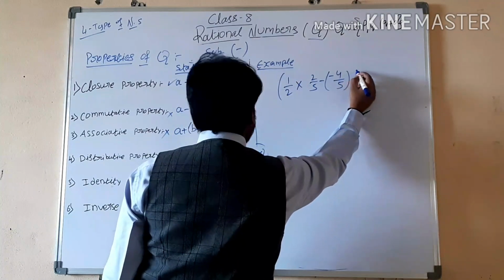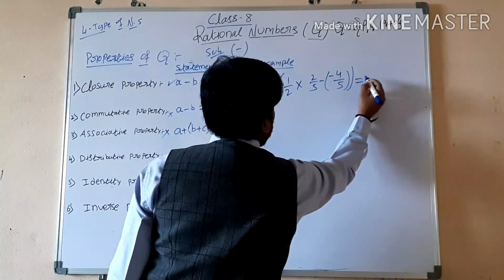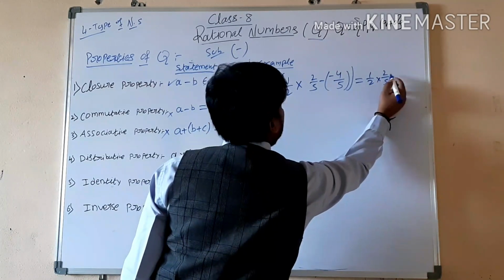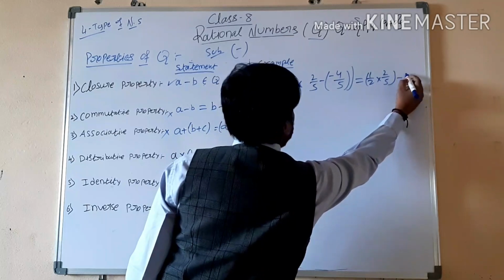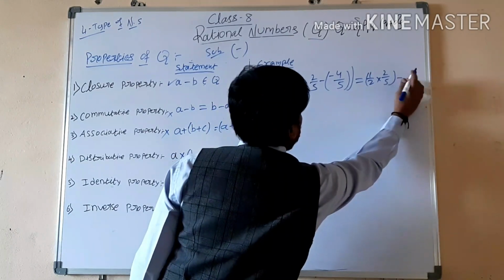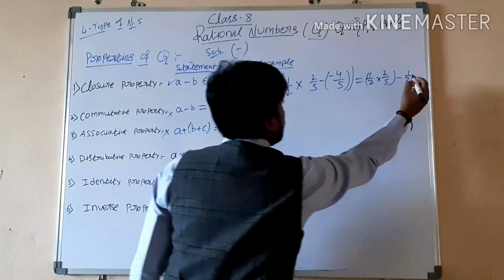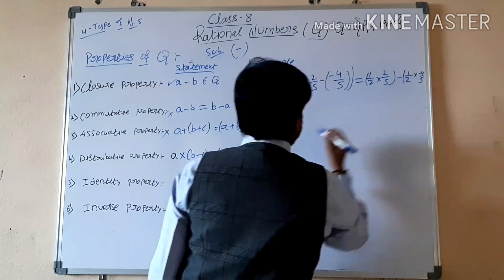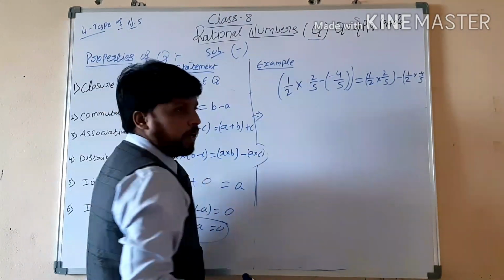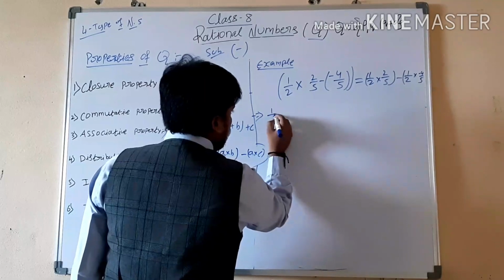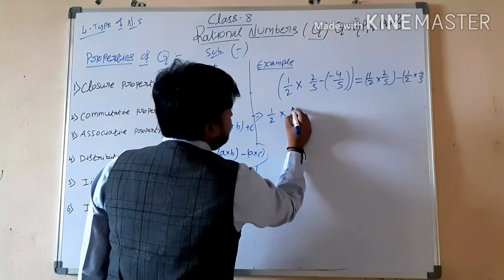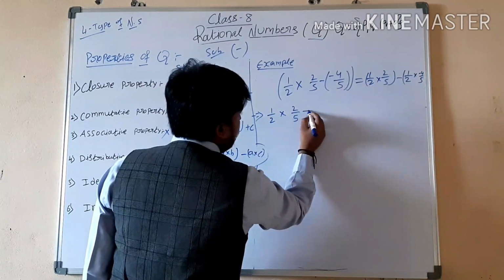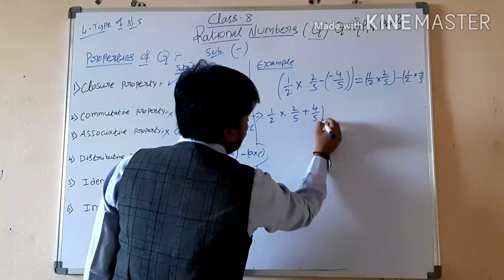This is the LHS. And the RHS is 1 by 2 into 2 by 5, minus 1 by 2 into minus 4 by 5. Now first of all here we will solve 1 by 2 into 2 by 5 plus, minus into minus, plus 4 by 5.